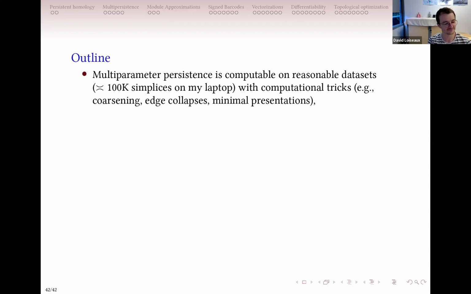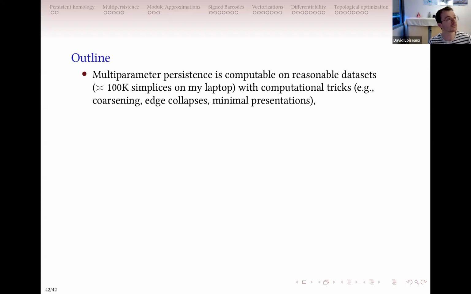There's a question in the chat by Aras. What about complexity for digital images, say a 200 by 200 pixel value grayscale image? But if your image is grayscale, it's one parameter, no? Because you just look at the sub-level set of this image. But assuming that you have not grayscale but multiple parameters for your image, the complexity is with respect to when you look at the homology: you create a boundary matrix from the simplicial complex, and the complexity is with respect to the size of this matrix.